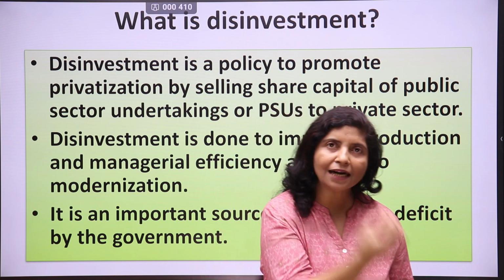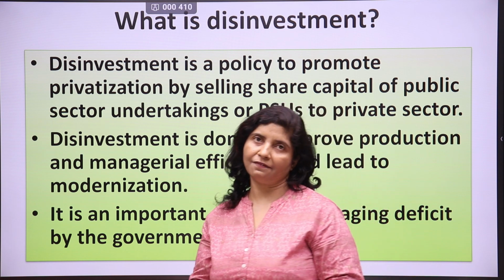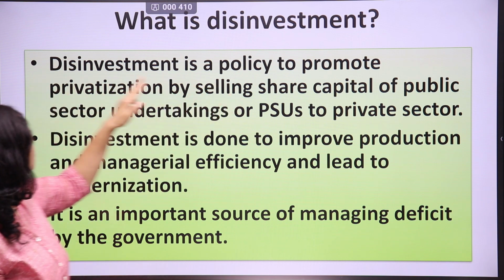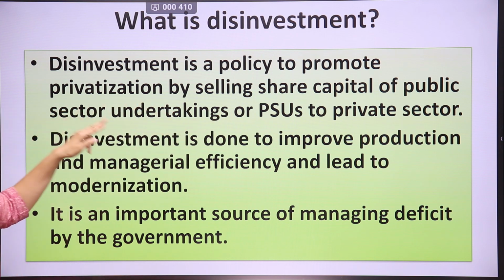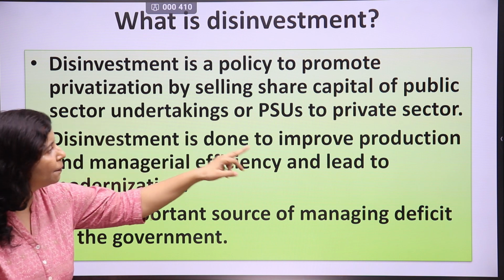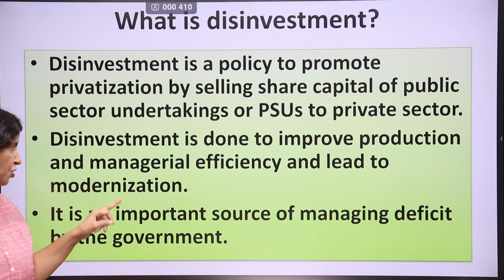I will sell that company to someone else and get my money. That is disinvestment. It is very simple. Selling your company is disinvestment. Disinvestment is a policy to promote privatization by selling share capital of public sector undertakings or PSUs to the private sector. Disinvestment is done to improve production and managerial efficiency and lead to modernization.